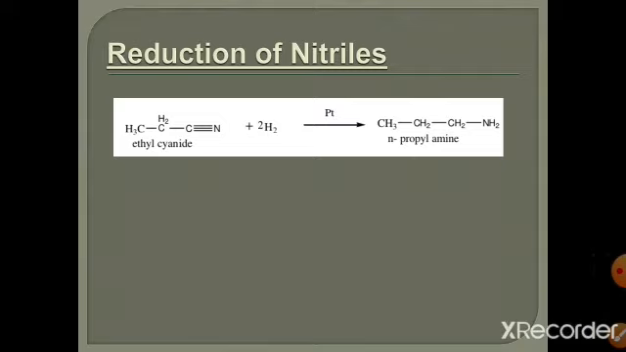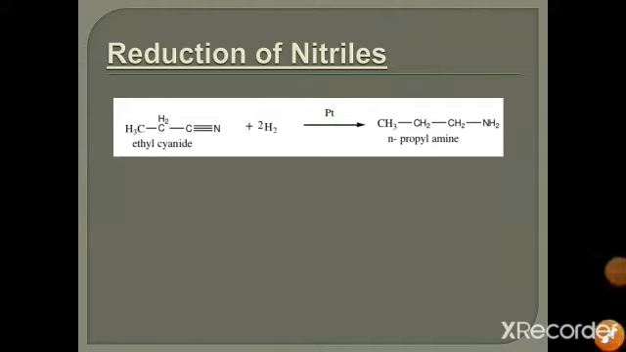In the presence of catalyst, we can use platinum, or we can also use Raney nickel, and we can also use the strong reducing agent, that is lithium aluminum hydride. The product will be the same, and the reaction taking place is the same; the only change is the catalyst. If we use platinum or Raney nickel, the products are the same. So ethyl cyanide is reacted with hydrogen. In the presence of catalyst, it is converted into propylamine.